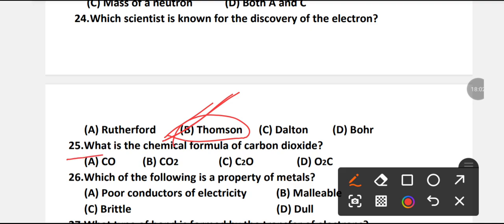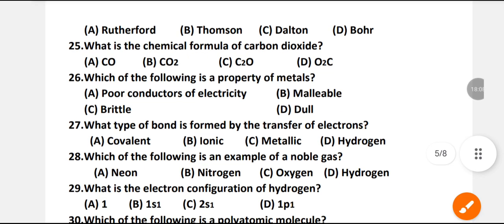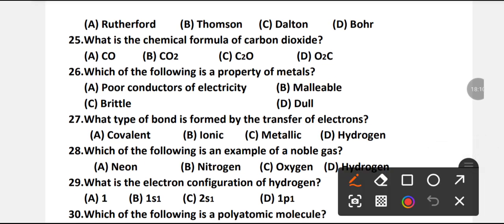What is the chemical formula for carbon dioxide? CO, CO2, C2O or O2C? Which option is right?